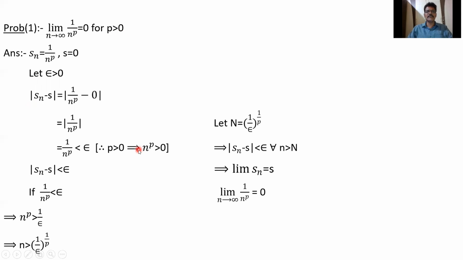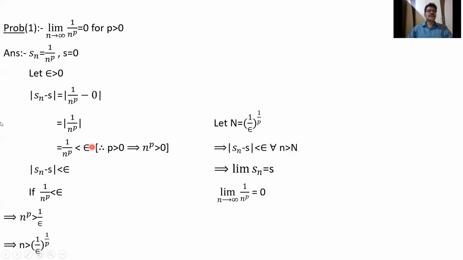When you say limit Sn equal to S, if for any epsilon greater than 0, there exists a number capital N such that mod Sn minus S less than epsilon for all n greater than N. That means after the Nth term, that is Sn plus 1, Sn plus 2, if you take any term after N, the difference between Sn and S is less than epsilon.